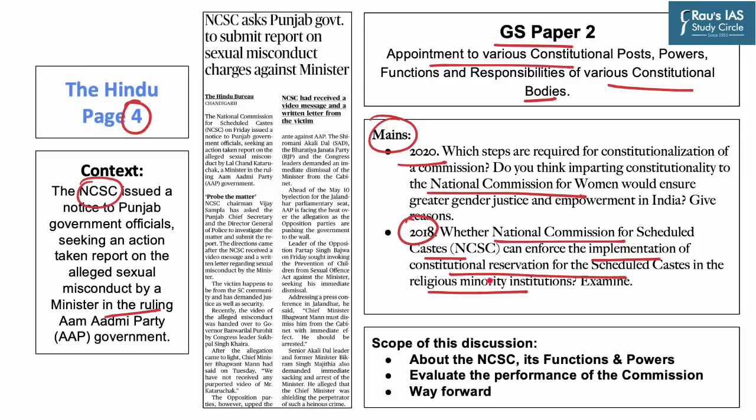So, we can see that the coverage of constitutional bodies is important from the perspective of mains and prelims as well. So, in this discussion, we are going to cover the details about the National Commission for Scheduled Castes, its functions and powers. Further, we will also evaluate the performance of this commission and then suggest a way forward to improve the functioning of the National Commission for Scheduled Castes.